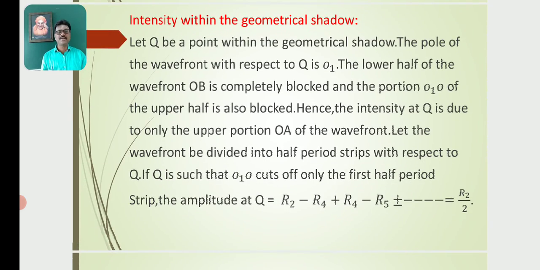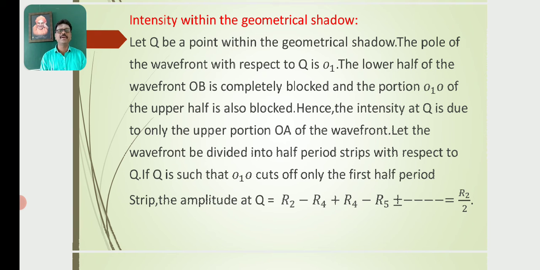Intensity within the geometrical shadow. Let Q be a point within the geometrical shadow. The pole of the wavefront with respect to Q is O1. The lower half of the wavefront OB is completely blocked, and the portion O1O of the upper half is also blocked. Hence the intensity at Q is due to only the upper portion OA of the wavefront.